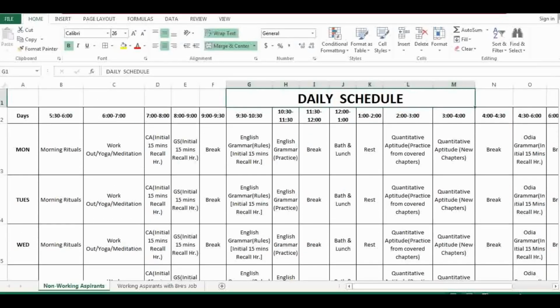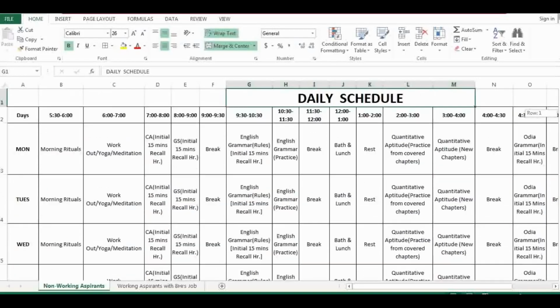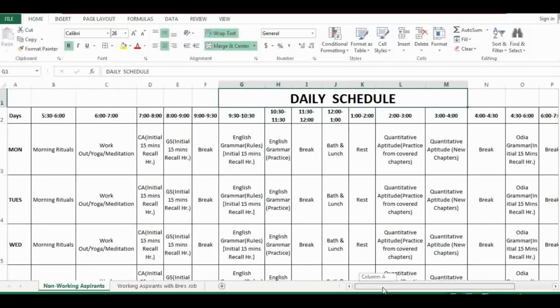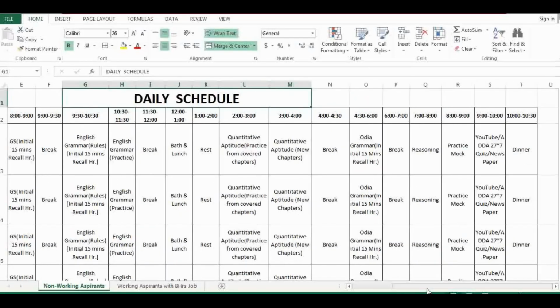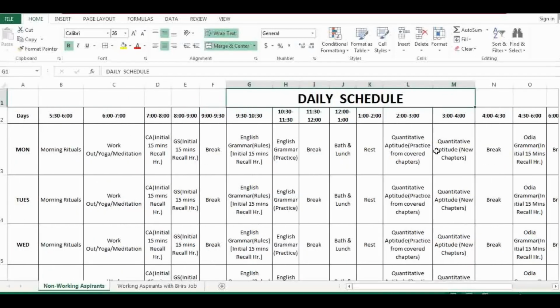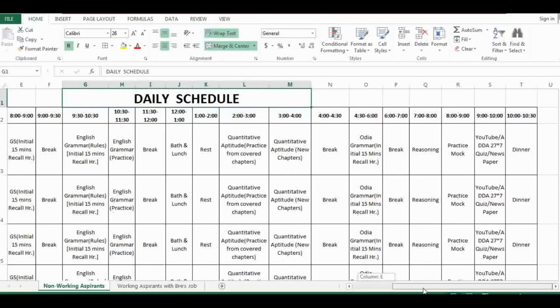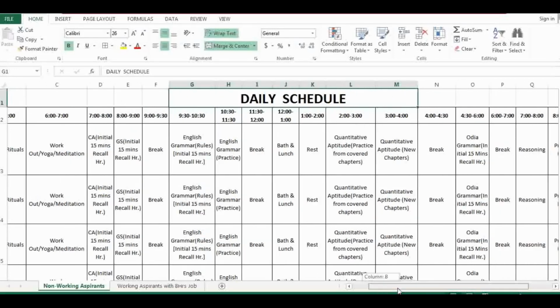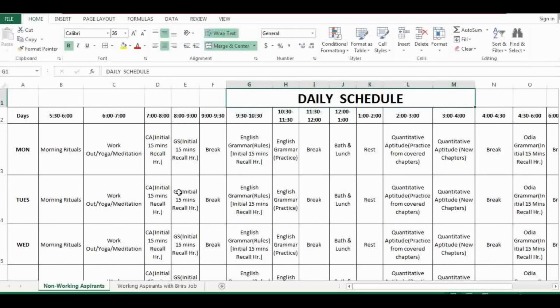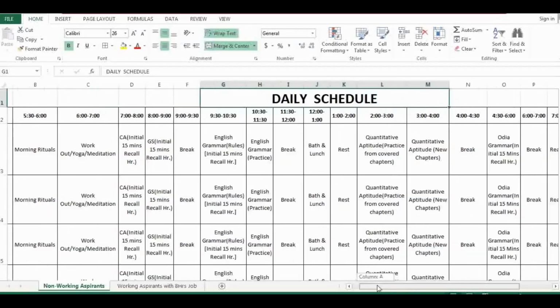allocations. Okay, so there are people who study at night, but I would suggest waking up early in the morning and going to bed by 10 or 10:30 at night is actually good for your health and your mind, because that's the sleeping hour. You should not utilize that for study. Your brain will not be that active. However, it may vary from person to person according to their preference, but this is how I have designed this timetable, and you can always modify it according to your own preference.